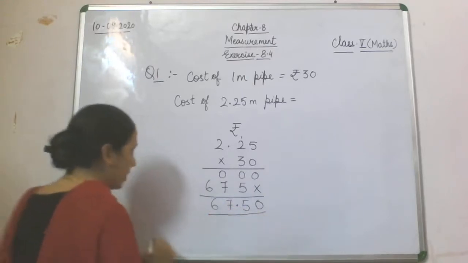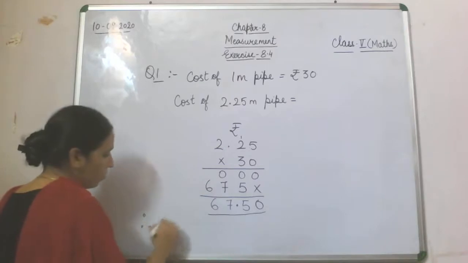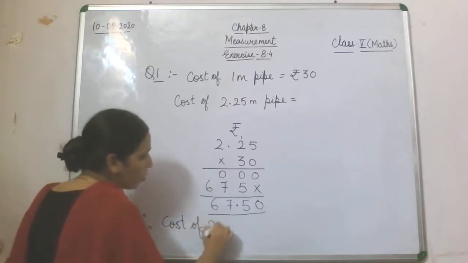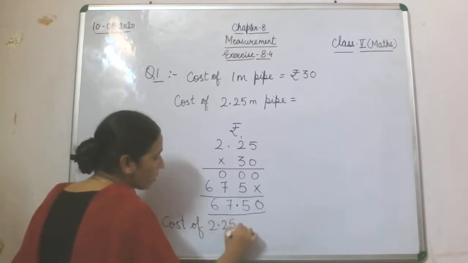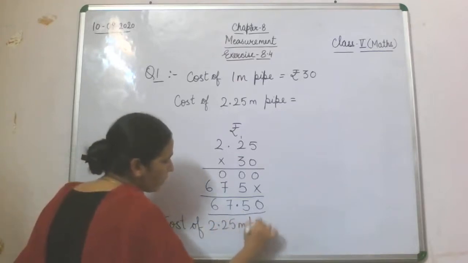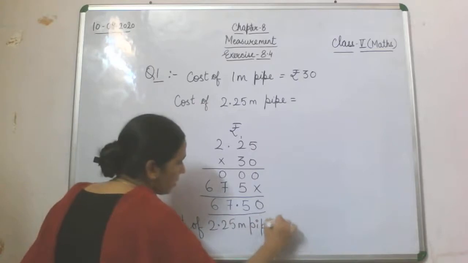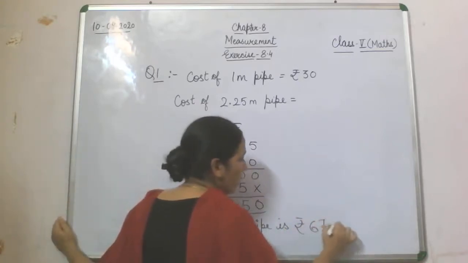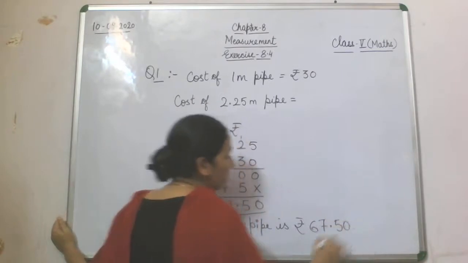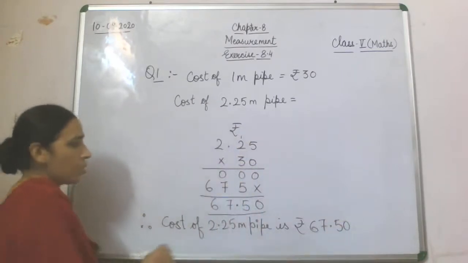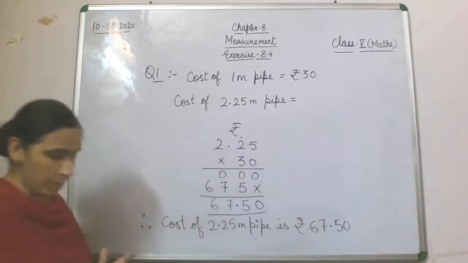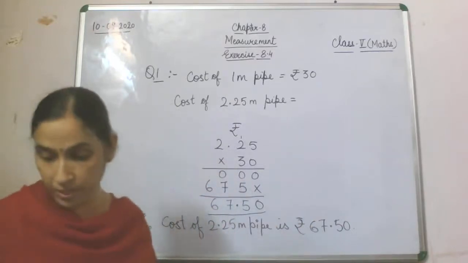Now we will write therefore. Therefore cost of 2.25 meter pipe is rupees 67 and 50 paise. Fine. Cost of 2.25 meter pipe is rupees 67.50.